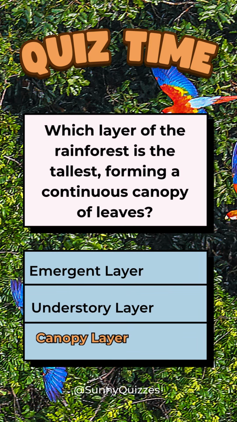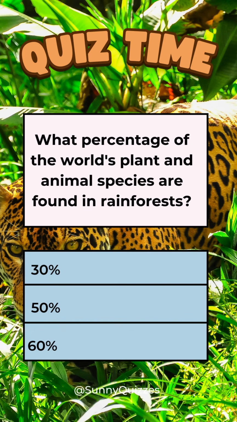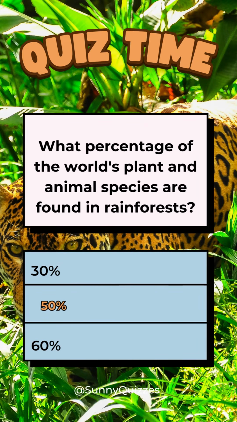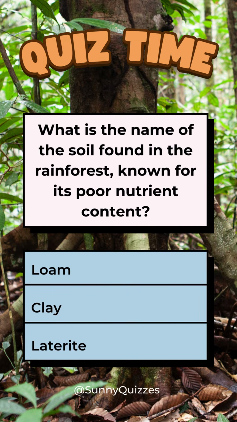Canopy layer. What percentage of the world's plant and animal species are found in rainforests? 30%, 50%, or 60%? 50%. What is the name of the soil found in the rainforest, known for its poor nutrient content? Loam, clay, or laterite?